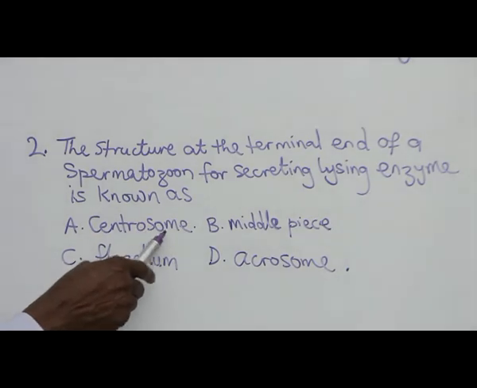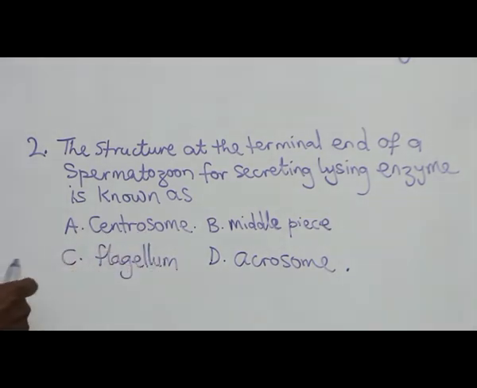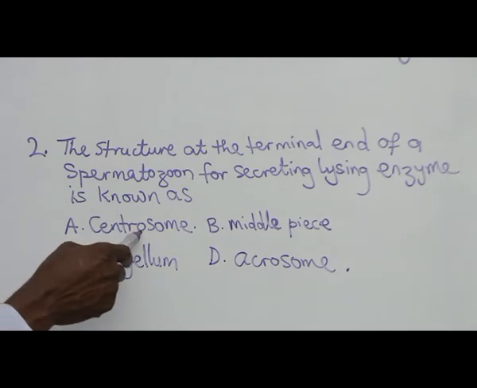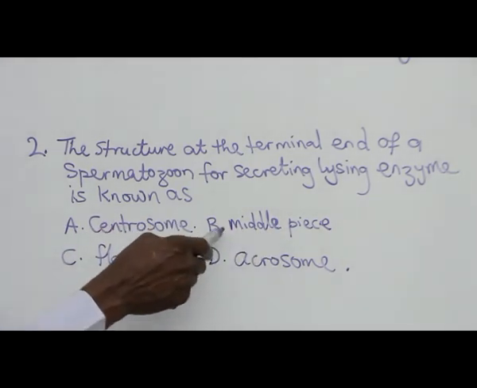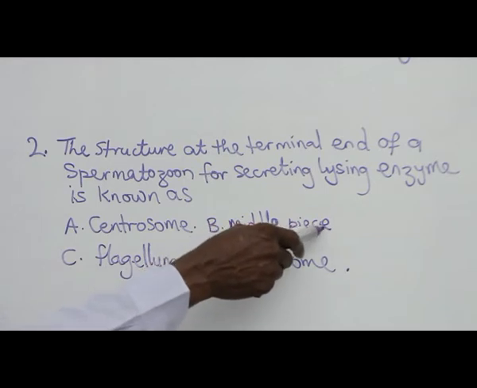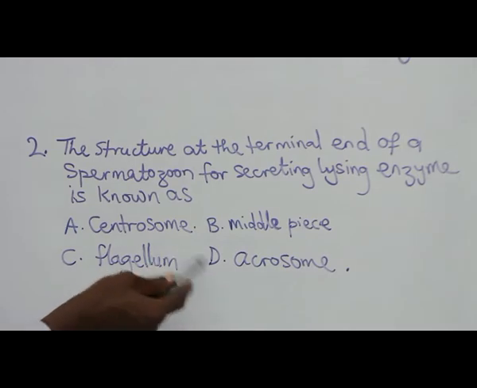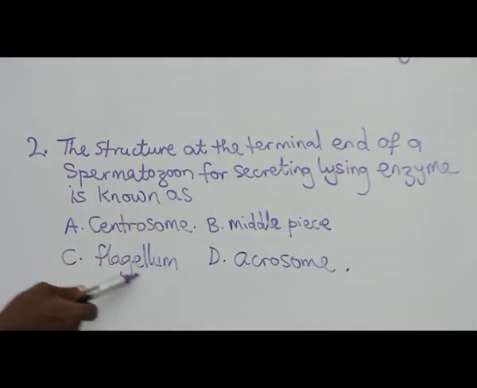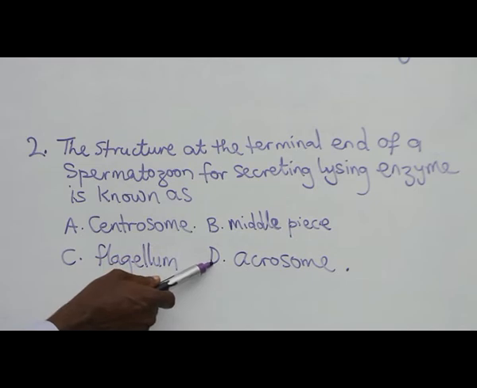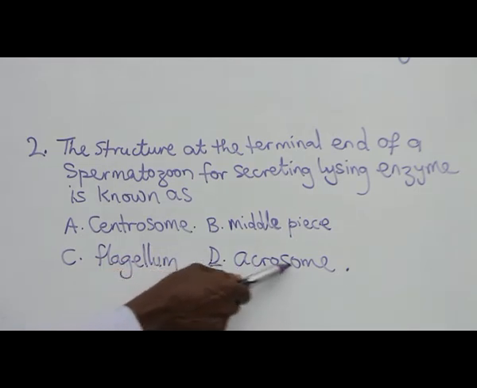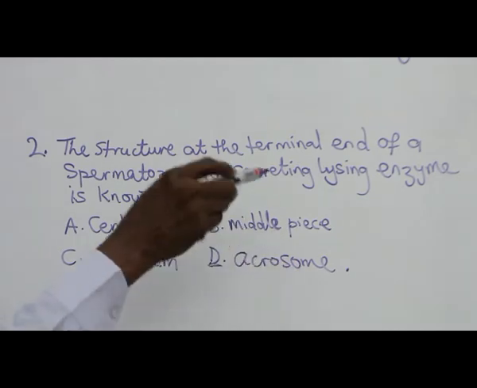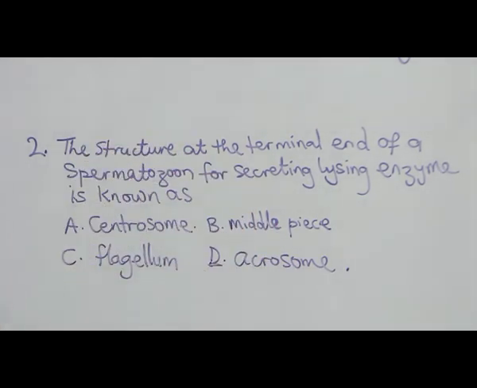Centrosome is the structure that aids cell division in animal. Middle piece is in the sperm between the head and the tail, or the flagellum. C. The flagellum is the tail of the sperm, which is a locomotive structure. The answer is D. The acrosome produces enzyme that digests the membrane of the sperm itself and the egg for the nuclei to be able to fuse.